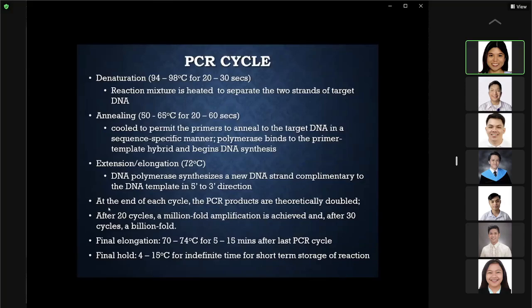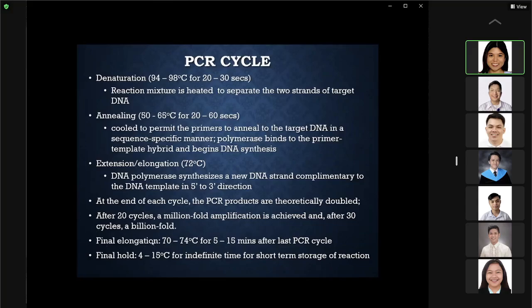After 20 cycles, a million-fold amplification is achieved. You'll have a million copies of your targeted DNA. And after 30 cycles, a billion-fold. So it's a very rapid procedure, because it only takes seconds.